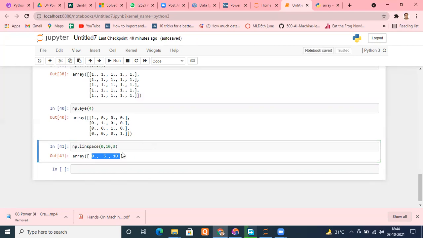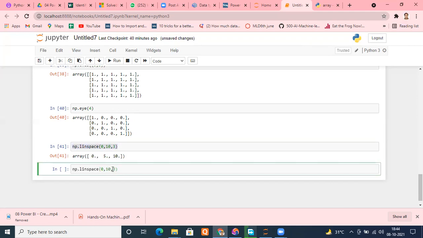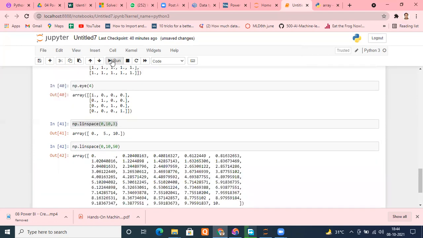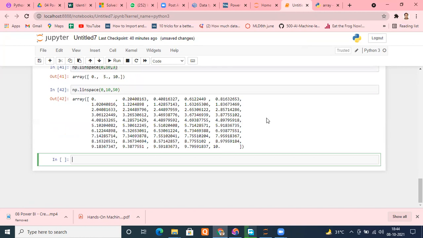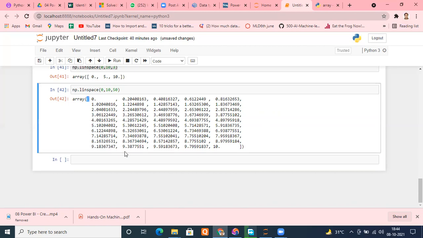And if you want, for example, I need 50 numbers between 0 and 10, evenly spaced, I'll type 50. Automatically, it will give me 50 numbers between 0 and 10. Check it. And can anybody tell me if it is a 1D vector or a matrix? Please see properly and then tell me. 1D vector, sir. Yes, very good. Just look at this and you will immediately get the information.